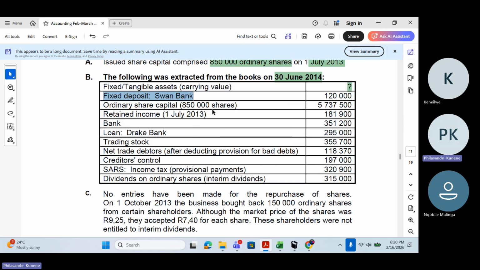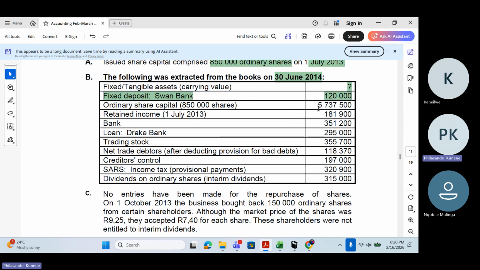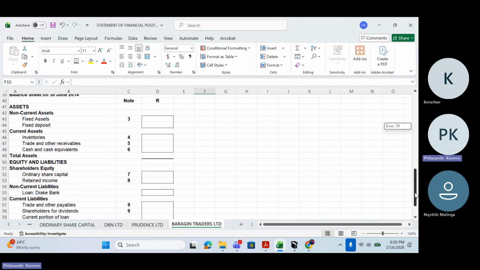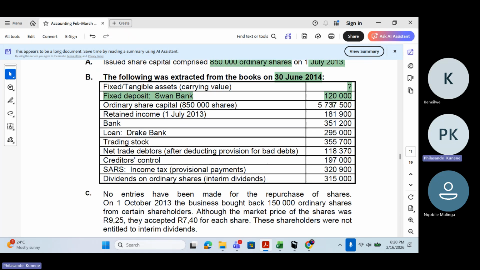Fixed deposit, Swan Bank, 120,000 rands. So they're giving us the fixed deposit that is sitting in the trial balance, but we don't know whether this is the final amount or whether we still have to adjust it. But I know very well, where does the fixed deposit go? It goes to my balance sheet. So I'm just going to open a bracket here and say 120,000 rands, which is my fixed deposit.